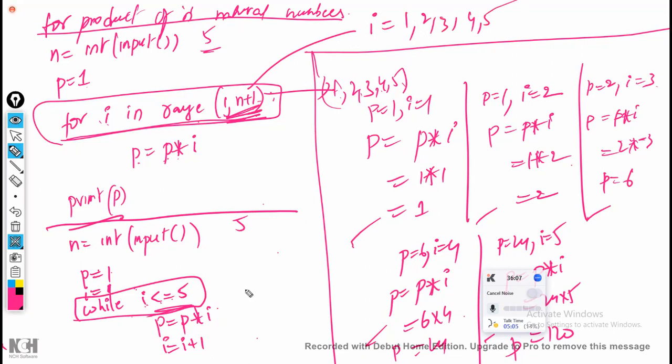Here also what is going to happen? First I value is equal to 1, it will start. After that I is equal to 2. After that I is equal to 3. I is equal to 4. I is equal to 5. Automatically I is equal to 6 means condition fail, right? Condition fail means it will not execute the while block.